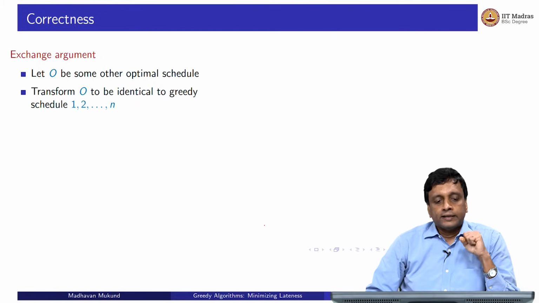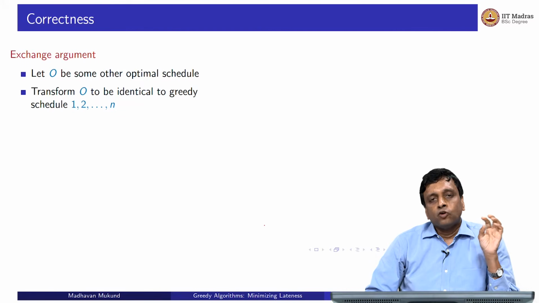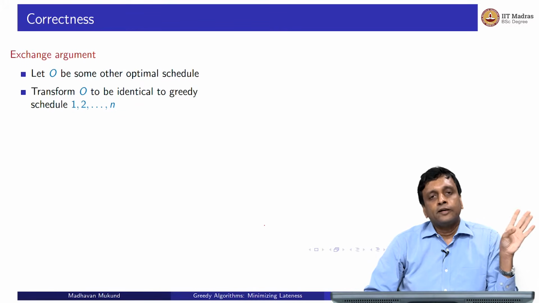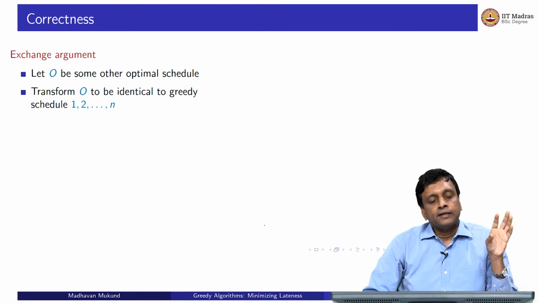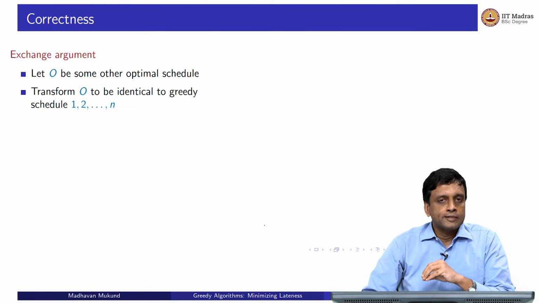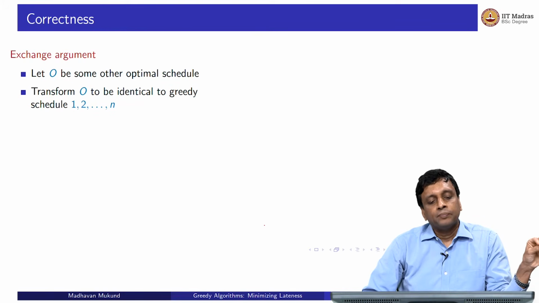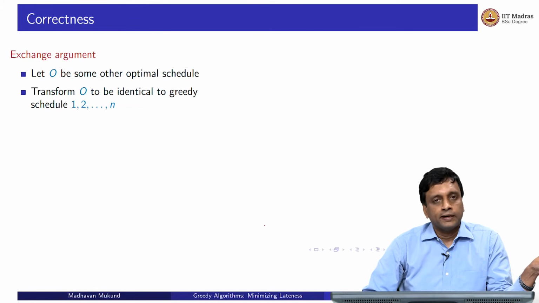So now let's look at correctness. As before, we look at an arbitrary optimal schedule O. We have a schedule which our greedy algorithm produces, where we sort the jobs and number them 1 to n. Remember, the numbering has been fixed by our sorting.